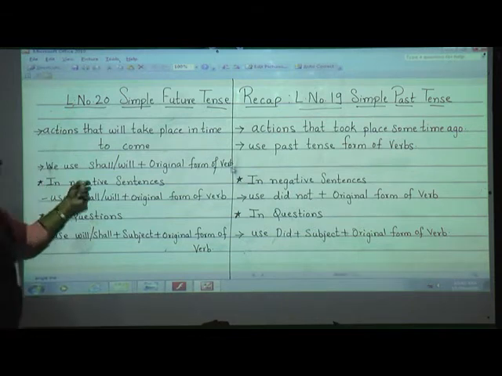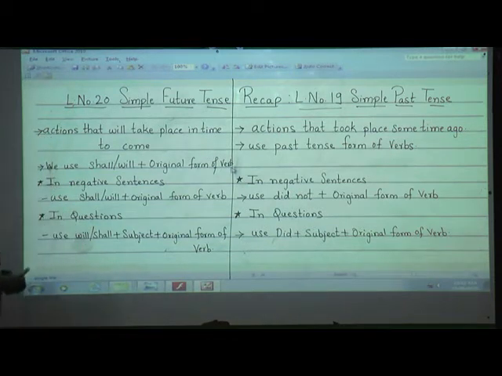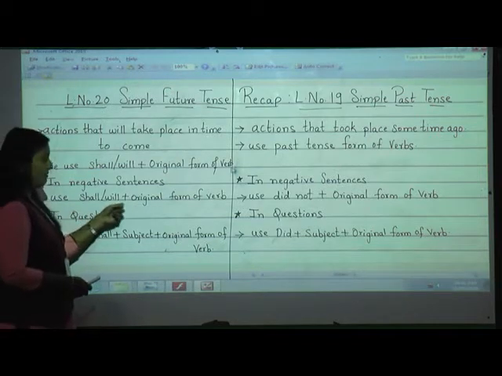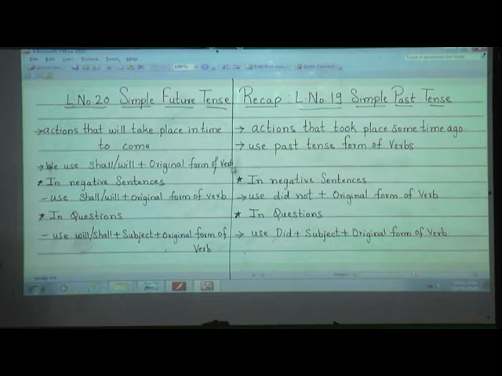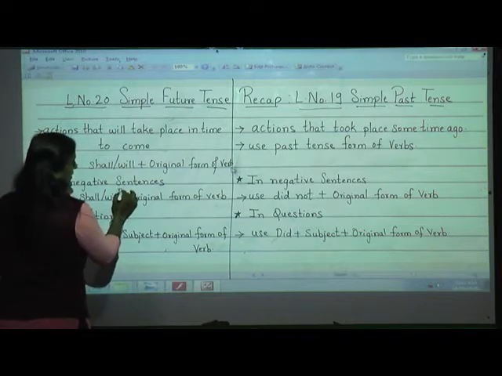Now if you want to make future tense in negative sentences, what are we going to do? Sorry, I'll write here.